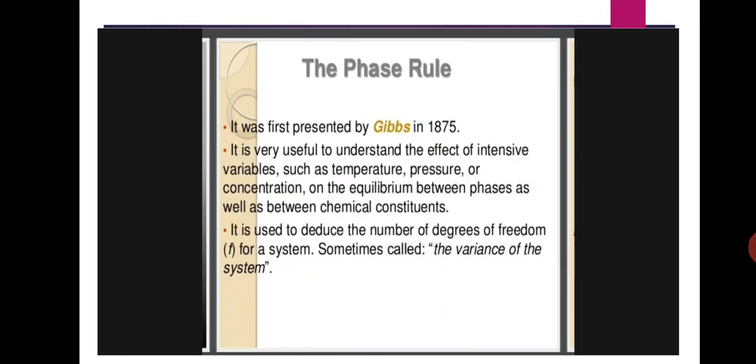Okay, students. Today's topic is the phase rule. This is from physical chemistry. The phase rule was first proposed by the scientist Gibbs in 1875, and it is very useful to understand the effect of intensive variables such as temperature, pressure, and concentration on equilibrium between phases as well as between chemical constituents.